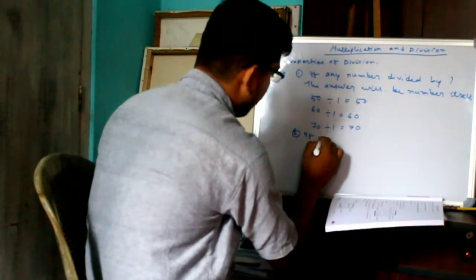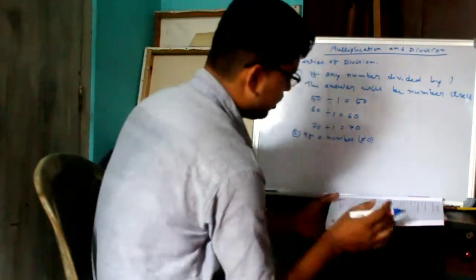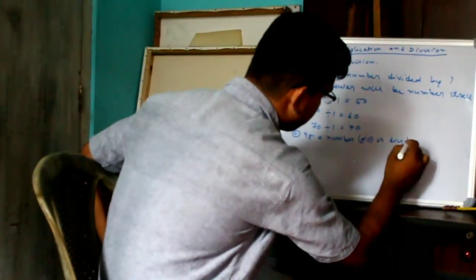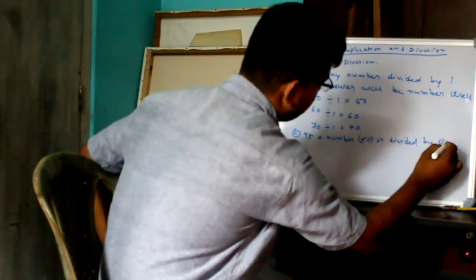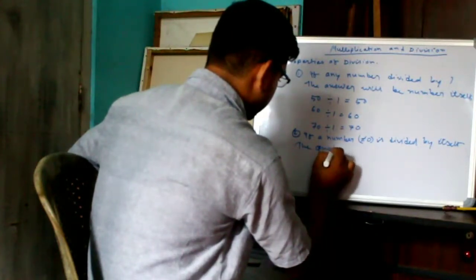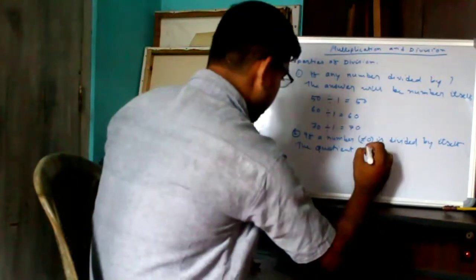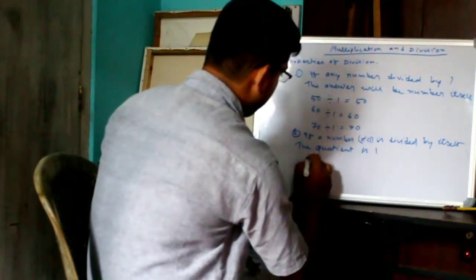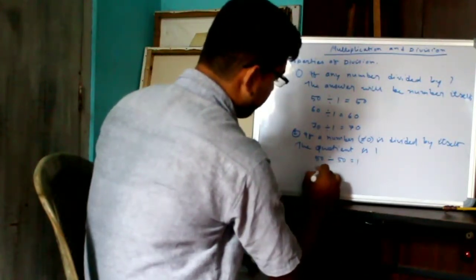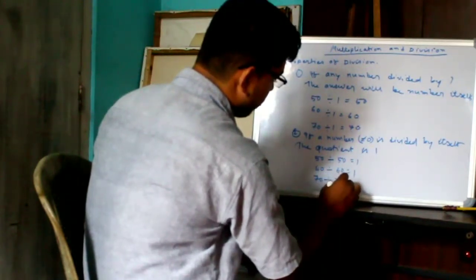See, 50 divided by 50 equal to 1, 60 divided by 60 equal to 1, 70 divided by 70 equal to 1.